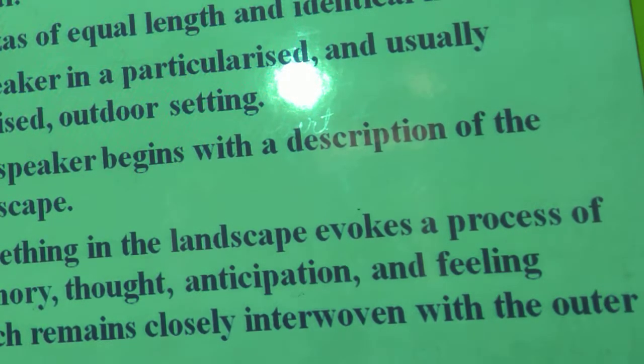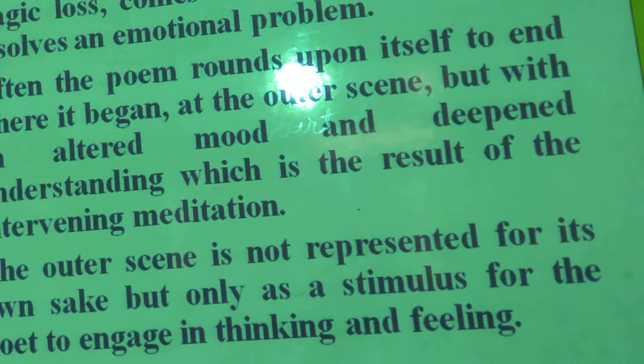Okay. Then something is a landscape. Something in the landscape evokes a process of memory, thought, anticipation, and feeling, which remains closely interwoven with the outer scene. Some other characteristics are like that. In the course of the meditation, the speaker achieves an insight, faces up to a tragic loss, comes to a moral decision, or what? Resolves an emotional problem.